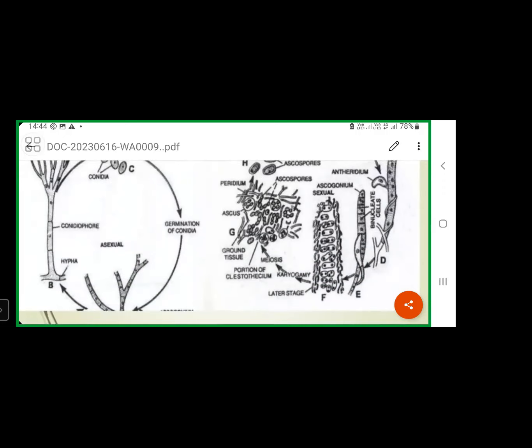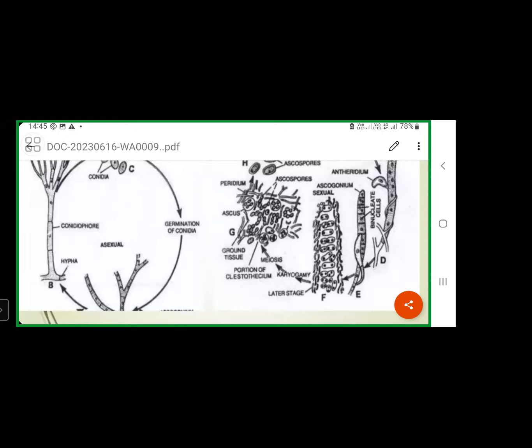So the diploid state is confined to a short period; it is a short-lived phase. In the remaining life cycle, the haploid phase is dominant. So the life cycle of Penicillium is described as a haplontic life cycle.